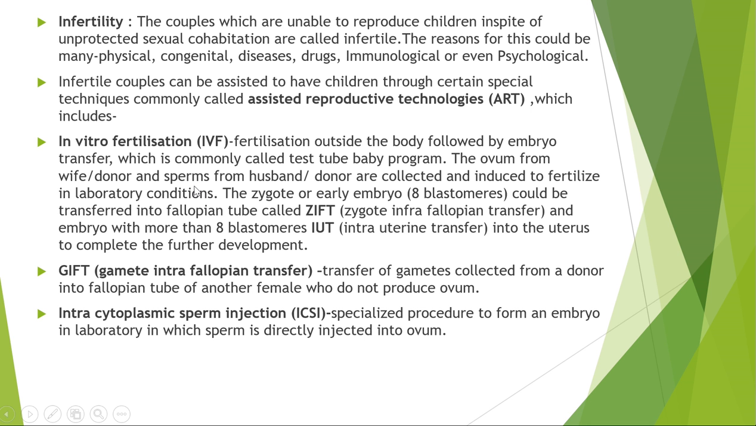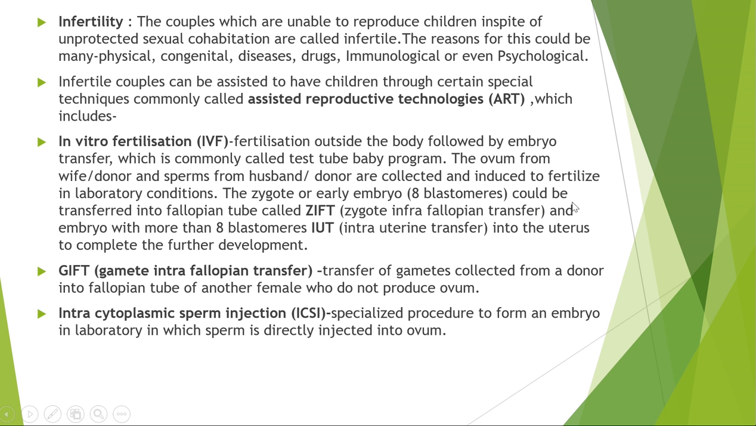Correct? So the zygote or the early embryo, you know that now. You already studied about the menstrual cycle and the implantation technique. So the early embryo with 8 blastomeres could be transferred into the fallopian tube, and the transfer of the embryo in the fallopian tube is called the ZIFT, zygote intrafallopian transfer.